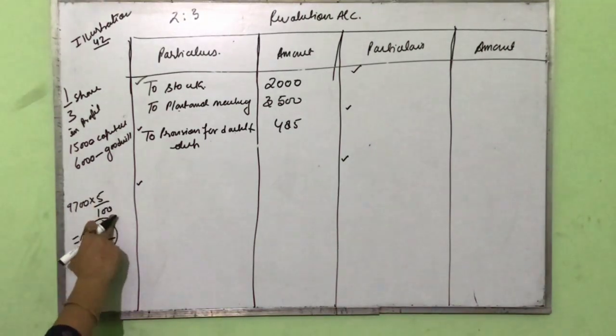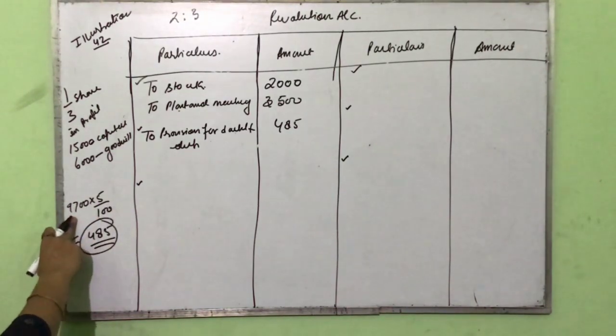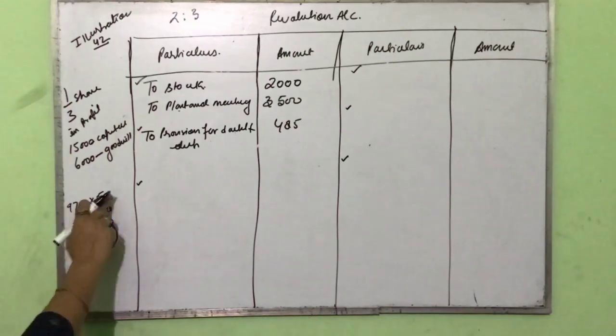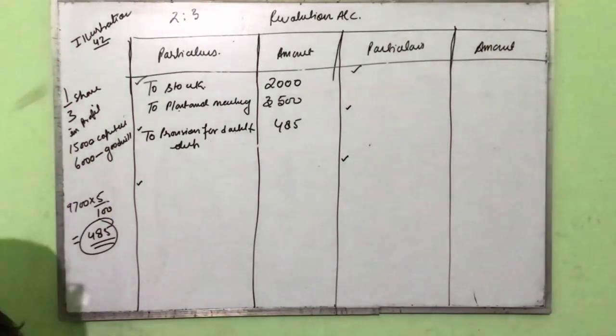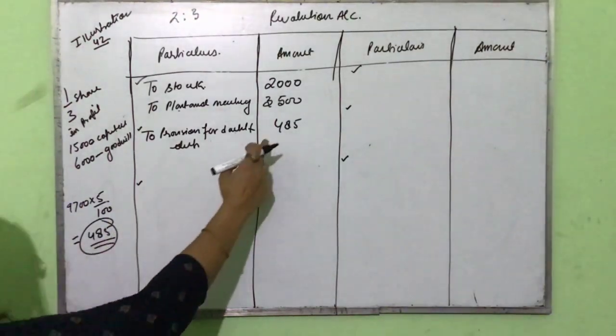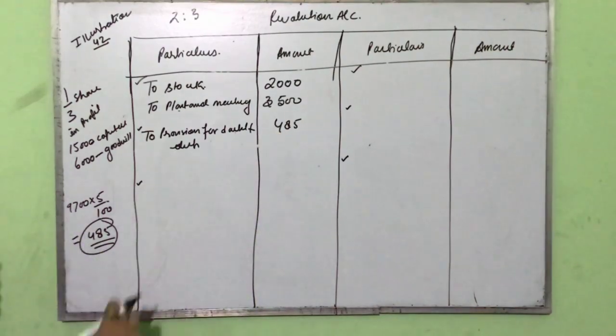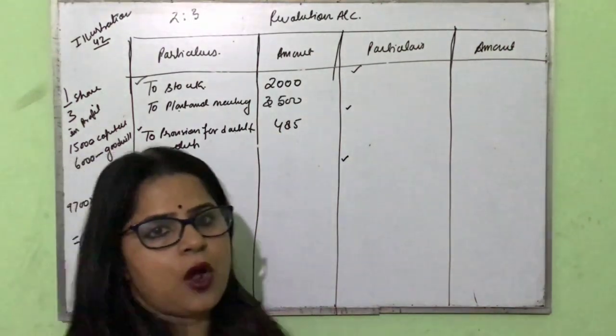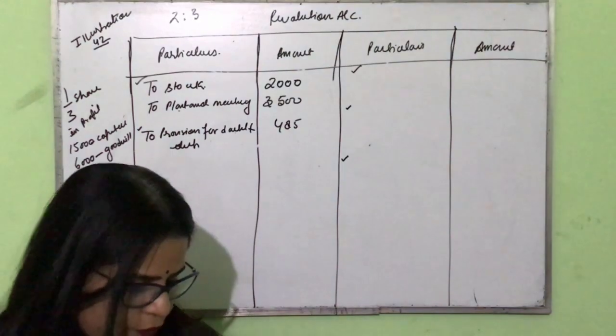9,700 का 5%. 9,700 is the value of your debtors, and from there we had done 5% का provision. 485 asset is decreases. Provision हो रहा है तो we'll write to provision for doubtful debt 485 rupees.